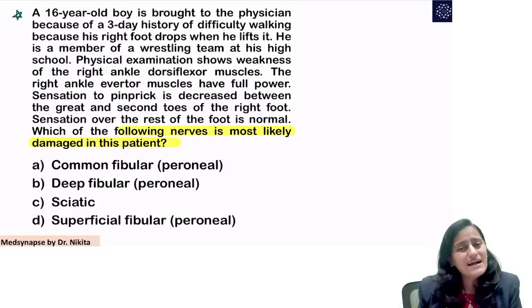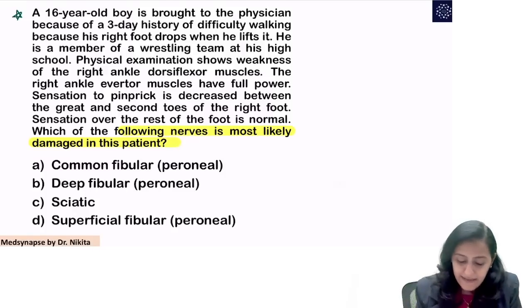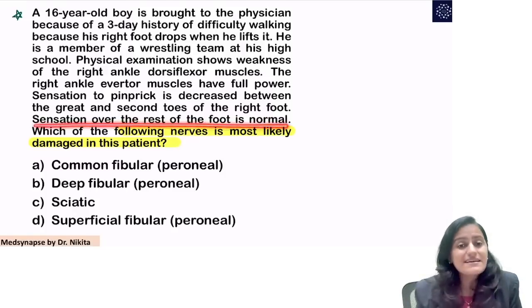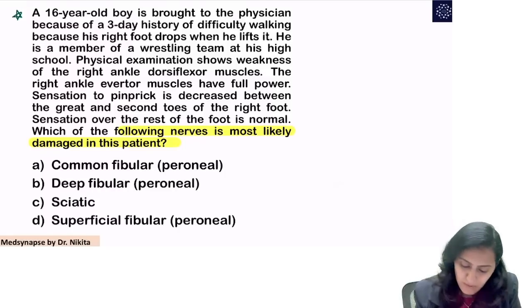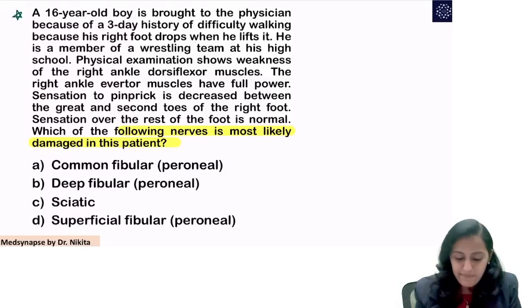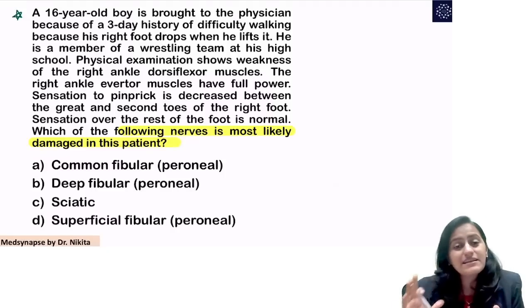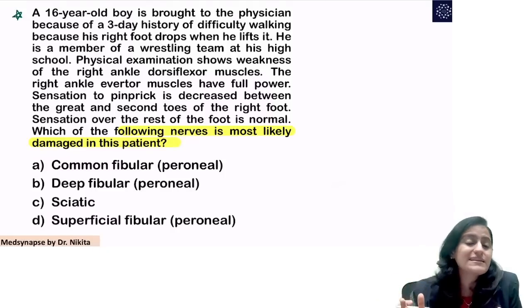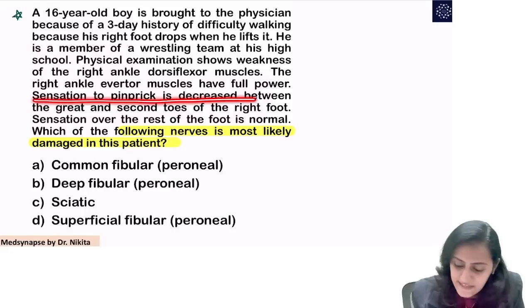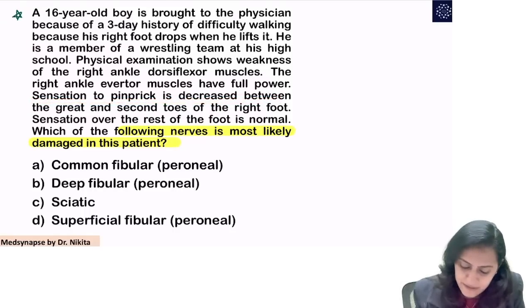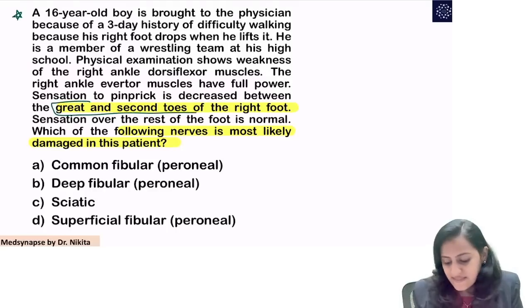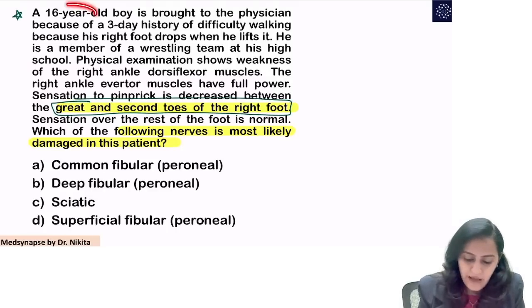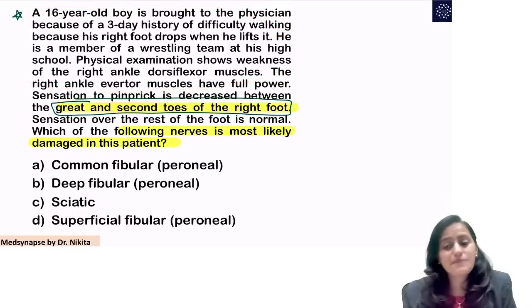So let me have a look at the findings. When the last line you have read, and then you read the second last line, sensation over the rest of the foot is normal, right? Then you read the line before that. So with a lengthy question, you start reading in reverse, that is actually time saving. Sensation to pinprick is decreased between the great and the second toes of the right foot. Now, is this a giveaway in the question? Without reading the rest of the question, just based on this line, can I answer this question?